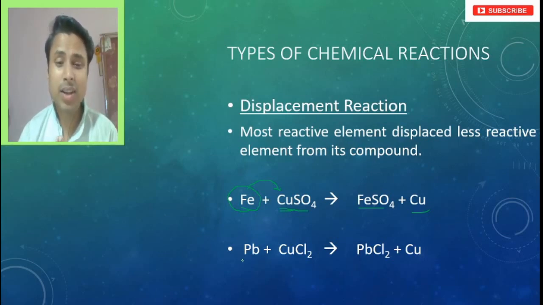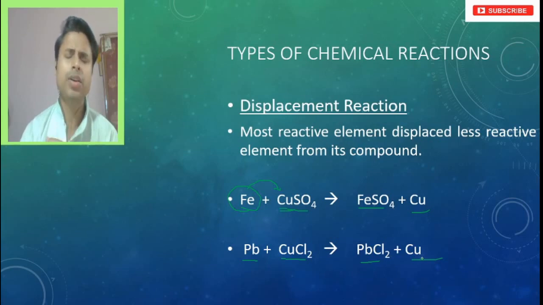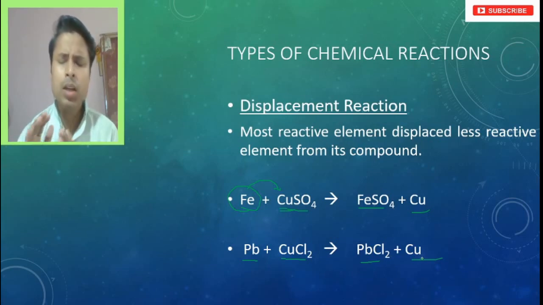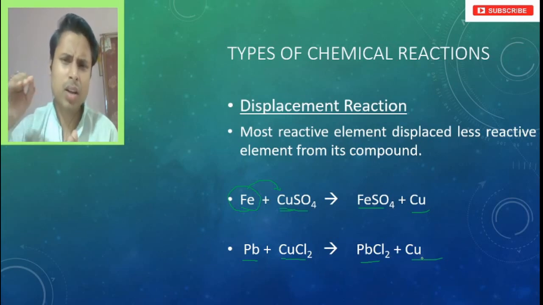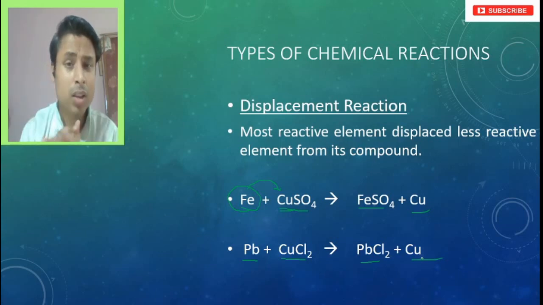You can see here another example, lead, which is reacting with copper chloride, replacing the copper and taking its place. Lead chloride forms and copper gets separated out. This is what displacement reaction is. In displacement reaction, one reactive element is removing or displacing another one.